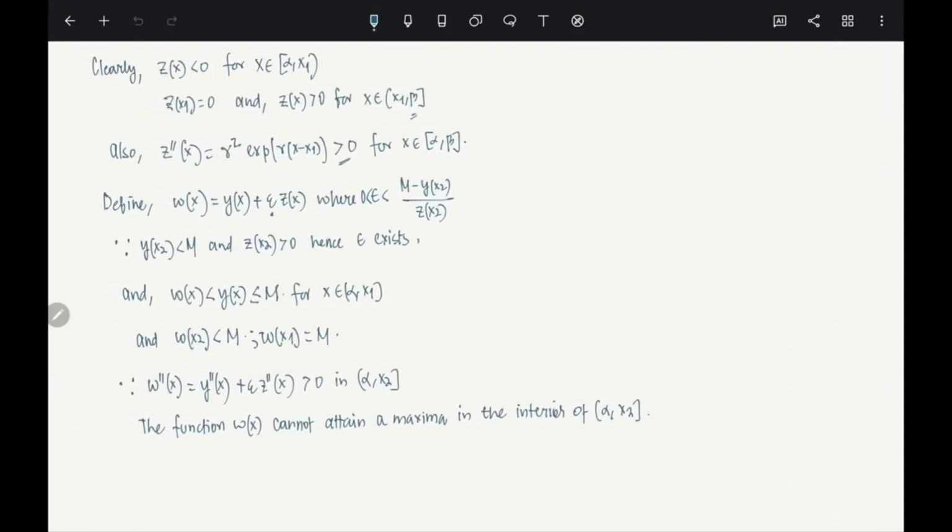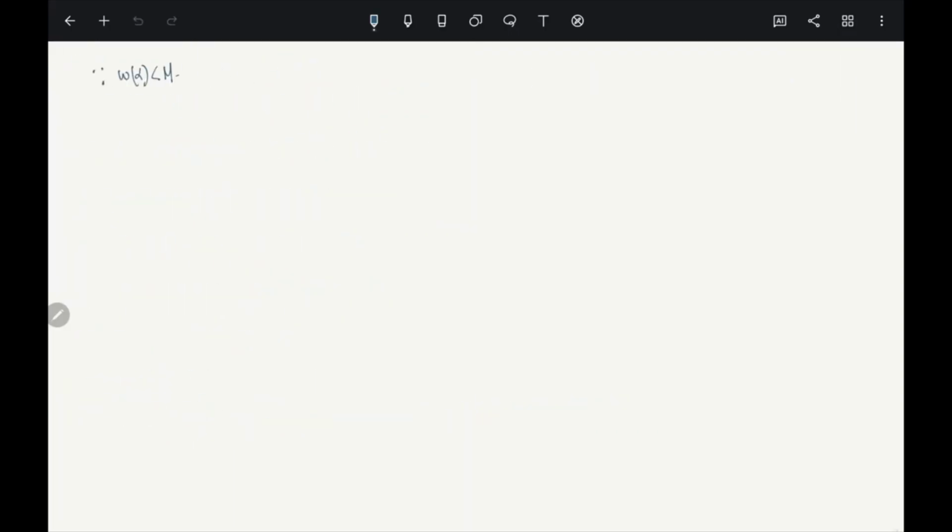Let's look at what happens at w at the point alpha. W at the point alpha is less than m, right? This is what we calculated here. You remember? W at the point alpha is less than y at the point alpha, which is less than m.